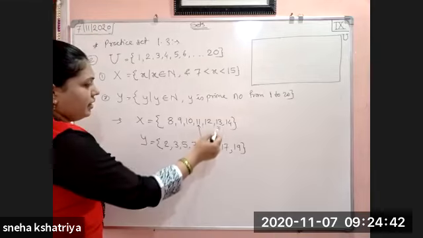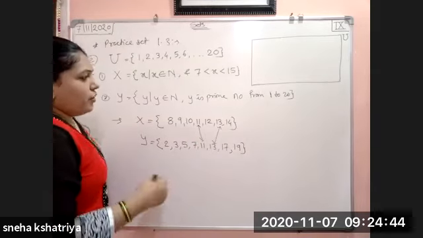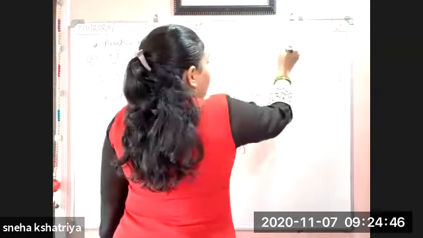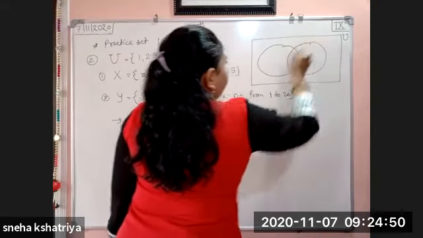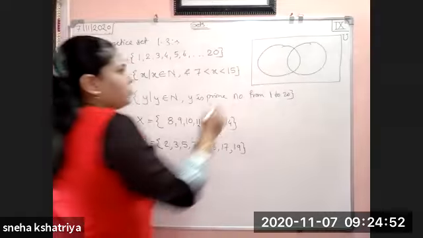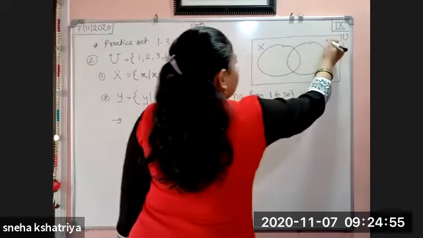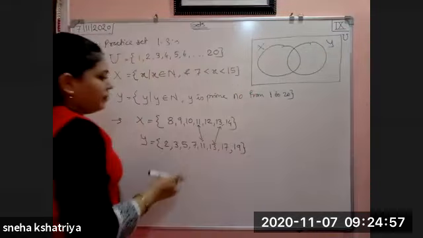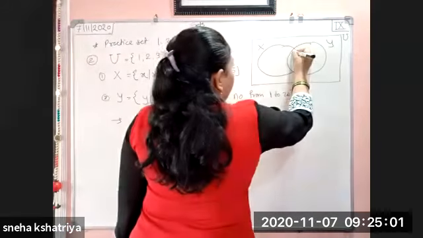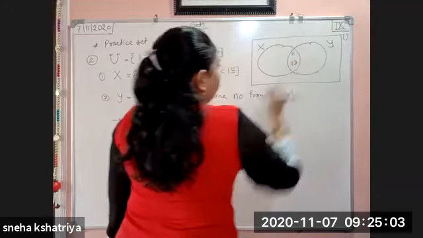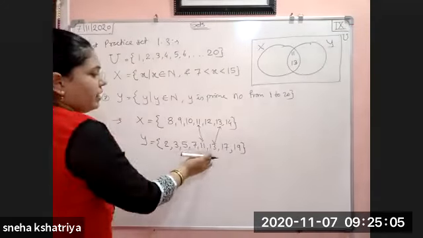Again, 13 is there. This is also common. So whatever the common numbers are there, these two sets we have to join. Here we have to write X, here we have to write Y because there are two elements which are in common. So here it will come 11, here it will come 13. Okay. Common elements I have written.